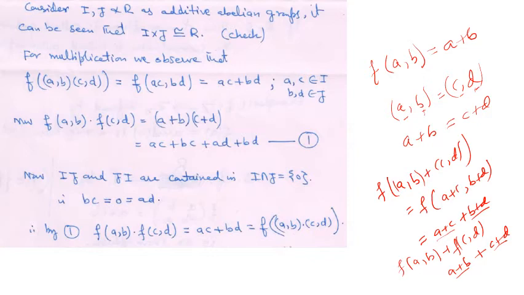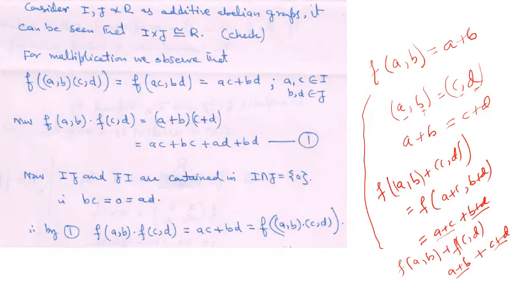Similarly, you will see that multiplication is also preserved. So here we are saying that I cross J is isomorphic to R as groups. With respect to multiplication, we observe that F(A,B)(C,D) equals F(AC,BD) component-wise, which is equal to AC plus BD, where AC are in I and BD are in J.